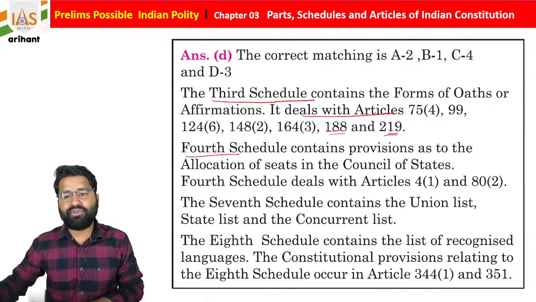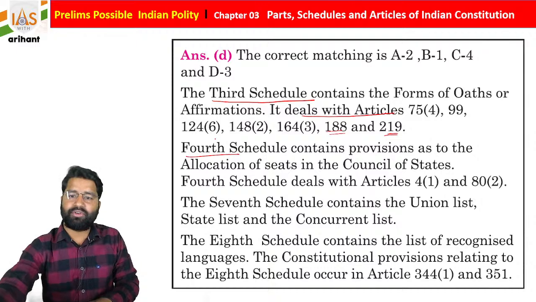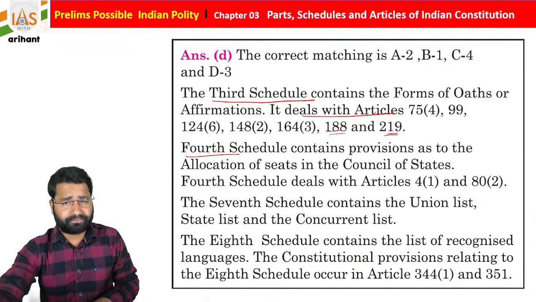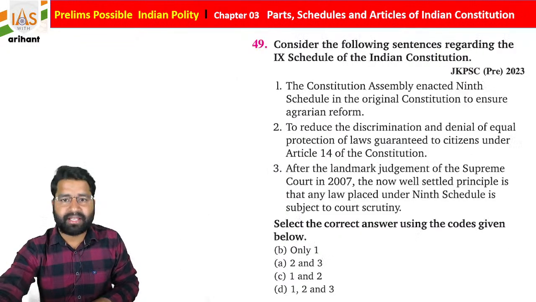Fourth schedule contains provision for allocation of seats of Council of State. Seventh schedule is about the union list, state list and concurrent list, and eighth schedule is about the languages of the Indian Constitution.